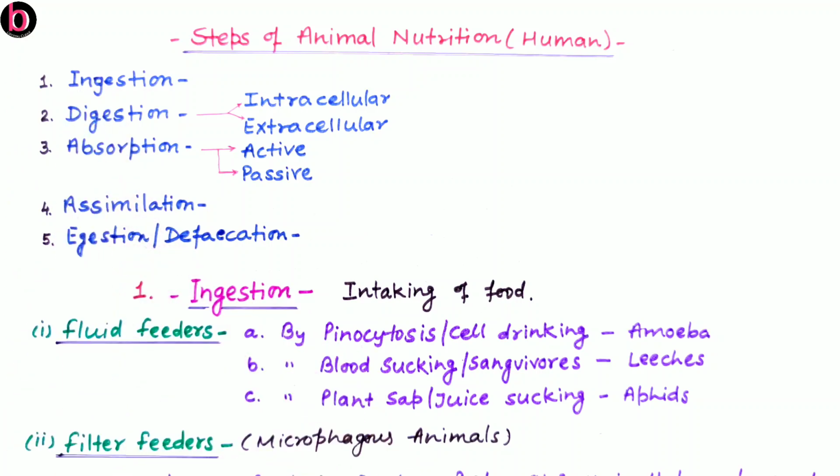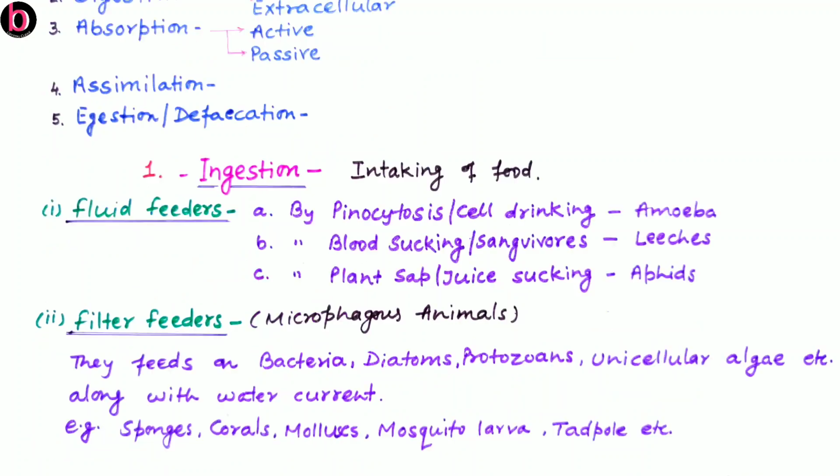Ingestion for a unicellular organism is known as endocytosis, while for egestion or defecation we can better use the term exocytosis. Endo is about intaking of substances inside the cytoplasm, while exo is about exit, that is removal of substances from the cytoplasm to outside the cell.